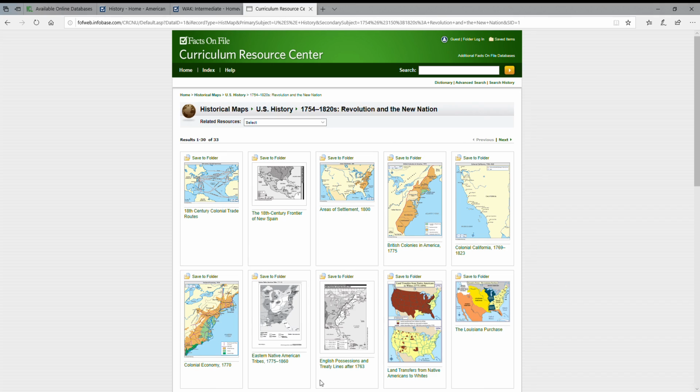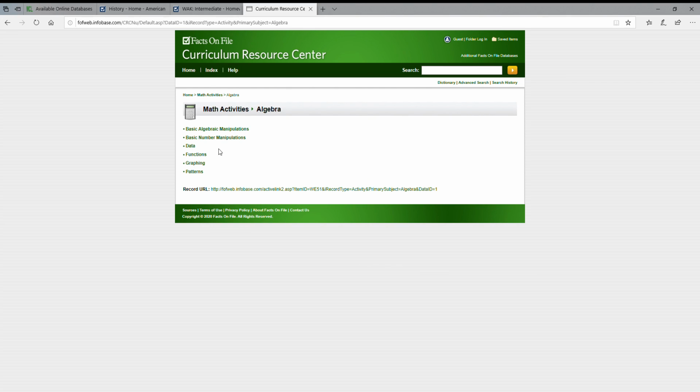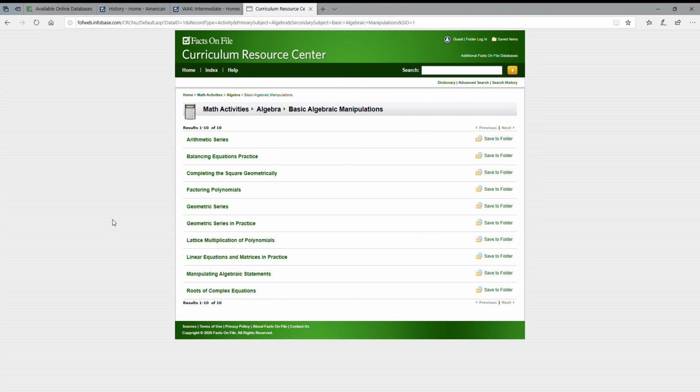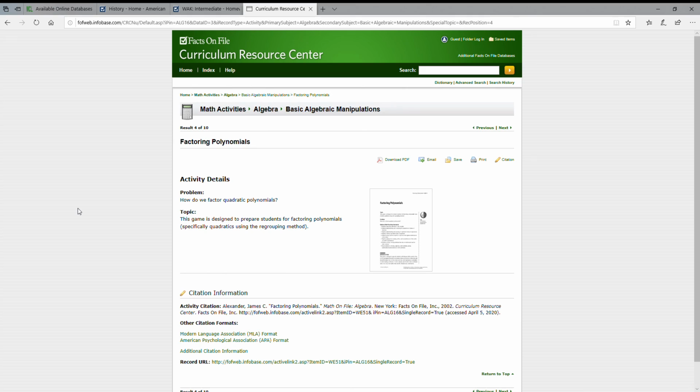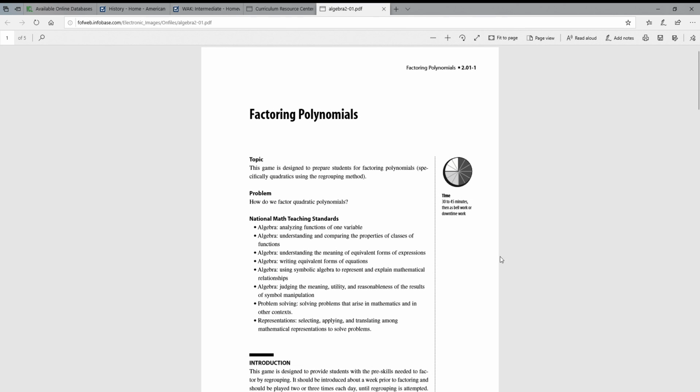But the other thing too is there are other areas in here, such as if I go into the algebra area for math activities, I've got things where I can do basic algebra. So if I want the factoring polynomials, it'll give you some activity information, and I can download the PDF if I'd like to see the exercises that it's got figured out for you.